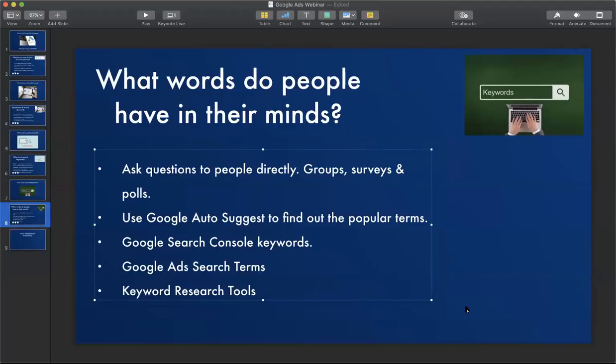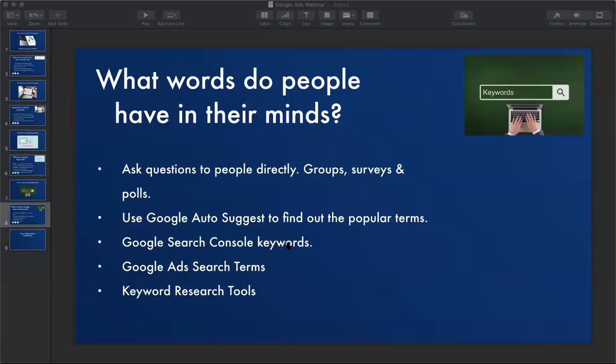When you are trying to understand what people have in their minds, one of the best ways is to ask people questions directly. So I'm going to do a small exercise. A lot of people say there are different ways to generate keywords. Most of the people here are here to learn digital marketing, right?